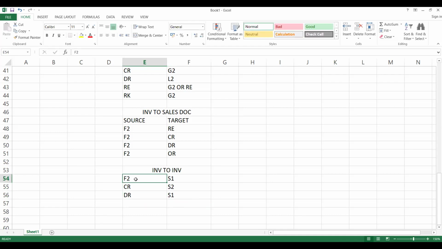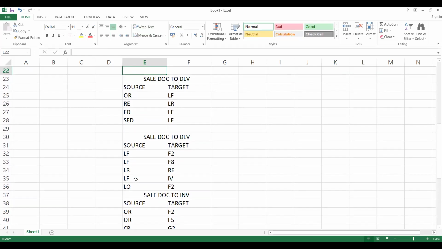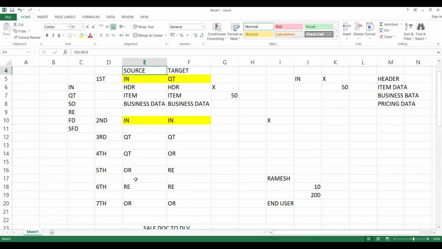So to cancel the invoice, we have a concept called invoice list. Let's not confuse with more concepts, but whatever the case you take, this is the scenario.